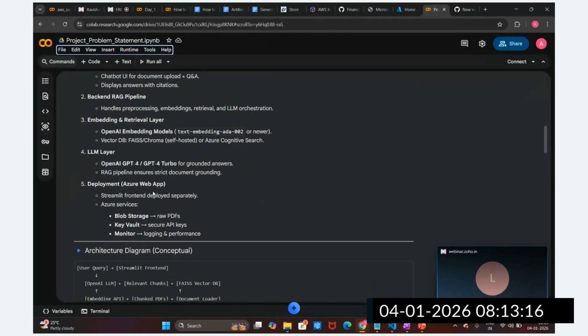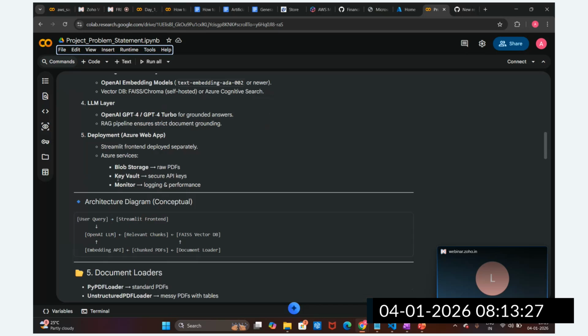We are going to try out different LLMs. One of them we will try today is GPT-4, and we can try GPT-5 also. And for deployment, at the end we are going to deploy on an Azure web app.